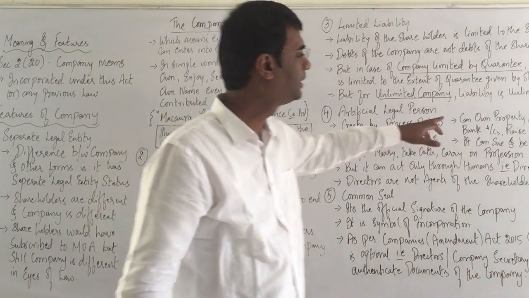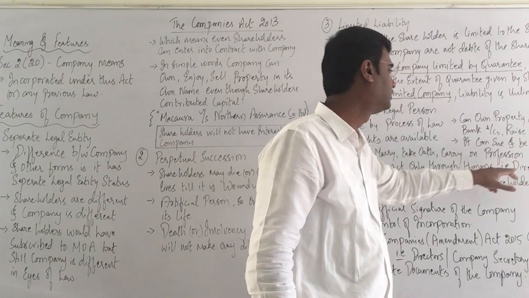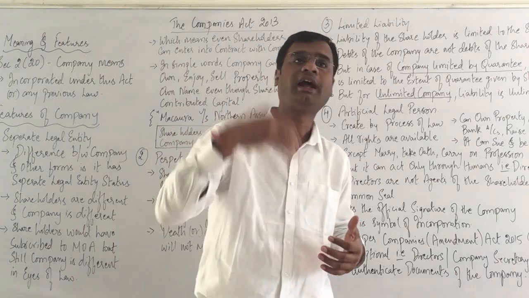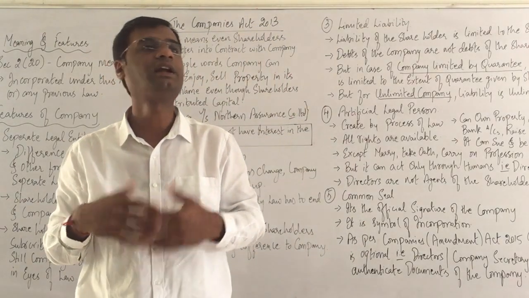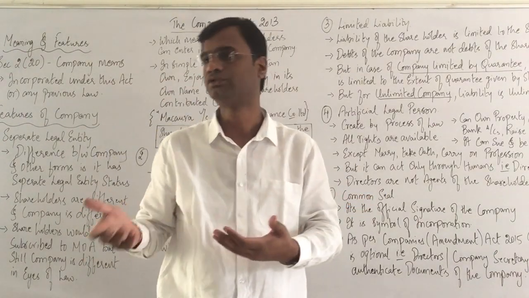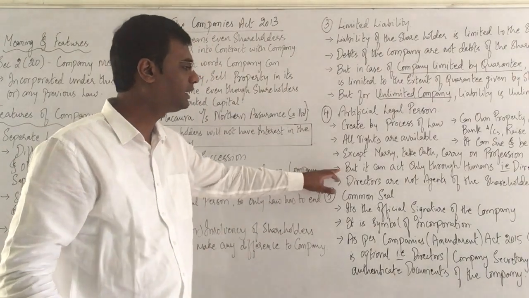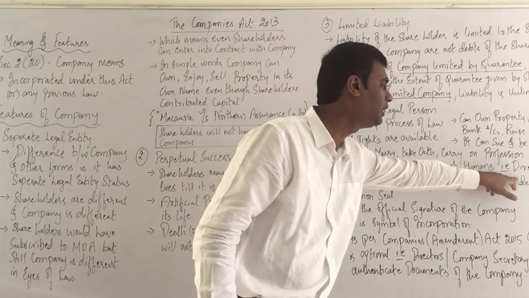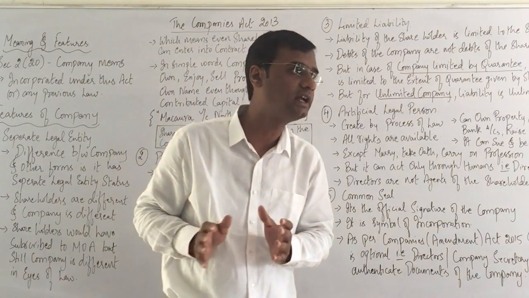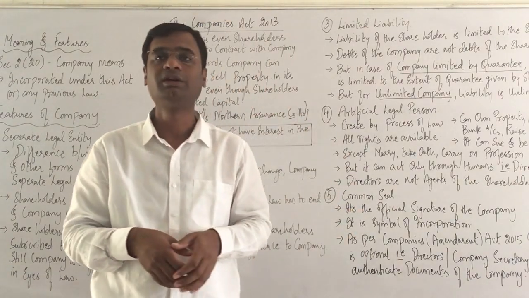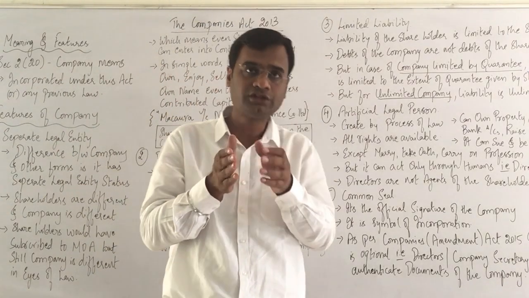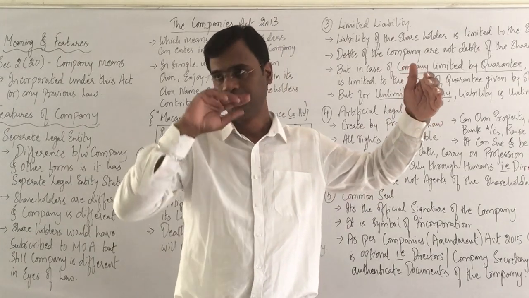Which means what? A company can own property, operate bank accounts, raise loans, it can sue another person, it can be sued, that means it can file a case on another person and another person can file a case on the company, it can represent before authorities, it can appeal up to Supreme Court, and so on and so forth. But it can act only through human beings who are called directors of the company. Yes, it is an artificial person. Yes, it is a separate legal entity. Yes, it has perpetual succession, but it does not have its own brain to think. Its decisions, or the execution of them, are based on what a human does.